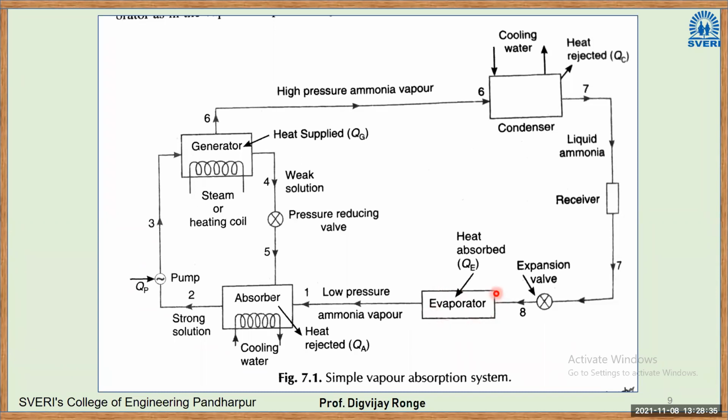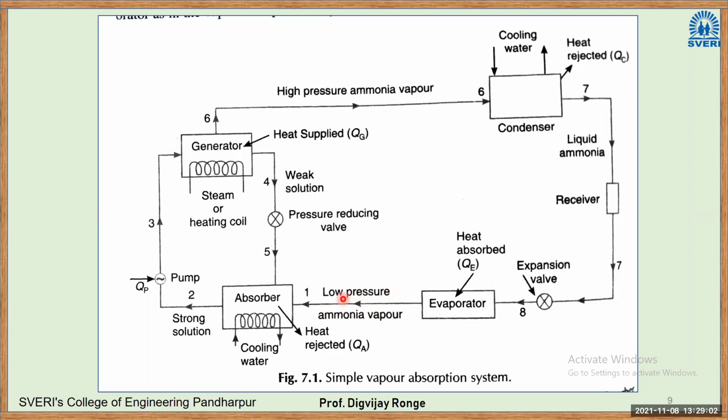So we are at the evaporator. You already know the evaporator carries out the objective of the refrigeration. The evaporator absorbs the heat from the space where we need the refrigeration or air conditioning. So this is our objective. At the entry of the evaporator, we have liquid refrigerant, right? It absorbs the heat and then it is converted into vapor. So here we have low pressure ammonia vapor.